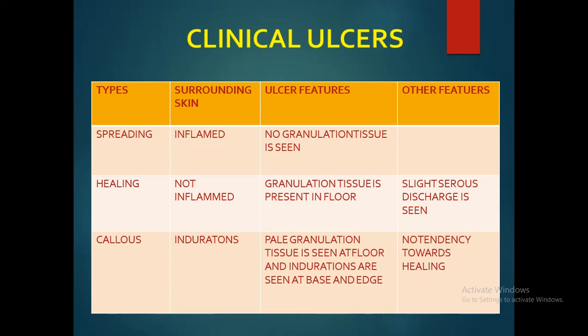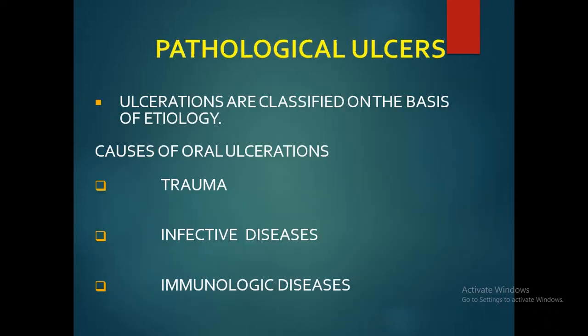In the healing type, the surrounding area is not inflamed while granulation tissue is present in the floor and slight serous discharge can also be seen. In the callus type, pale granulation tissue is seen at the floor and indurations are seen at the base and edge, and this ulcer has no tendency towards healing.